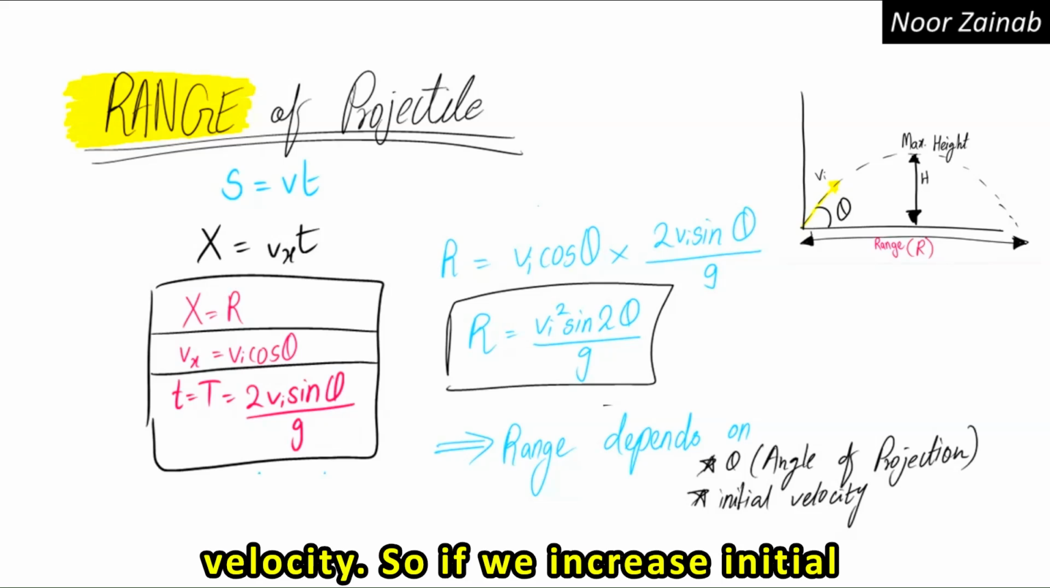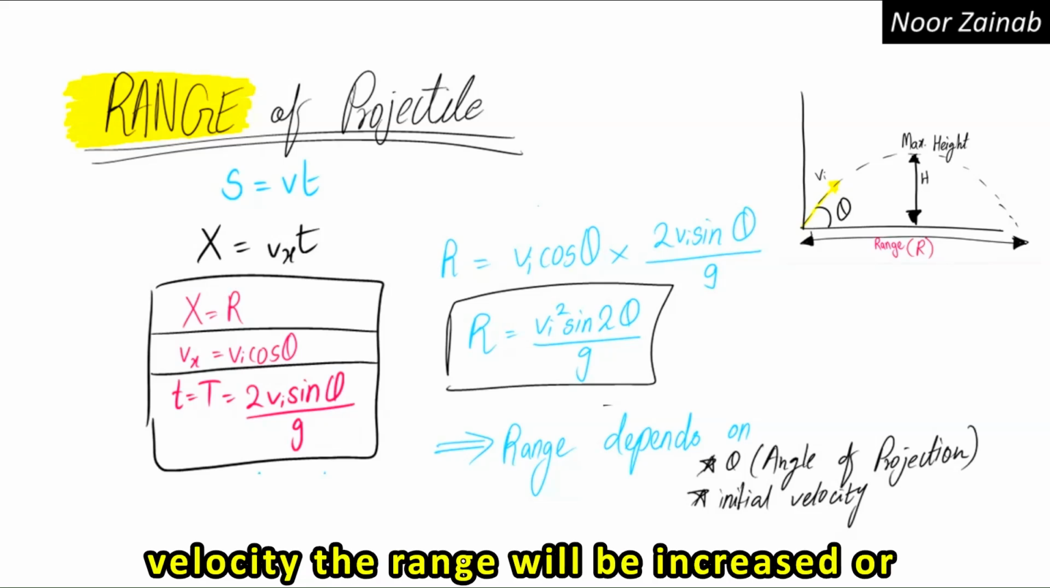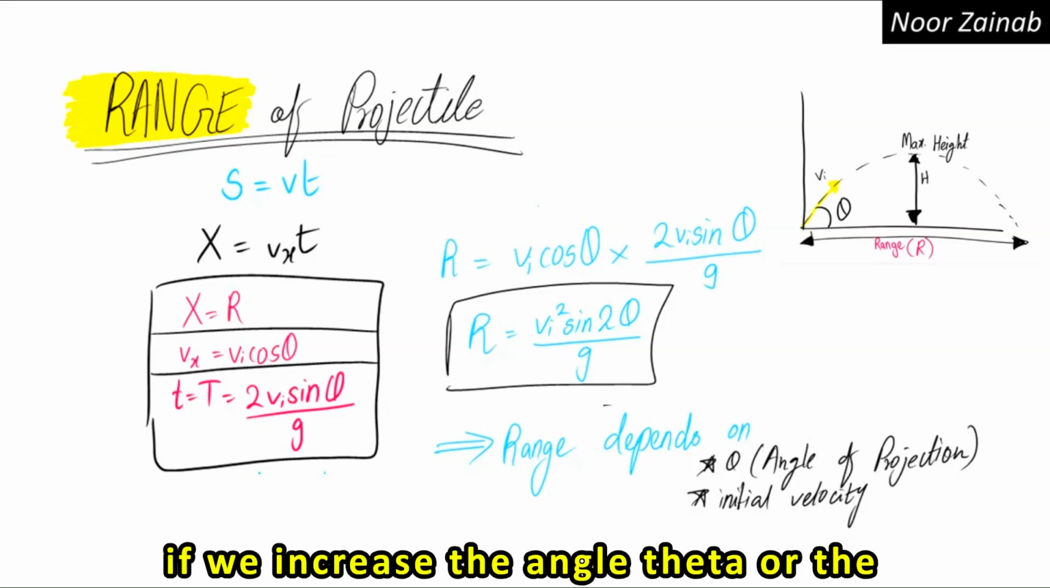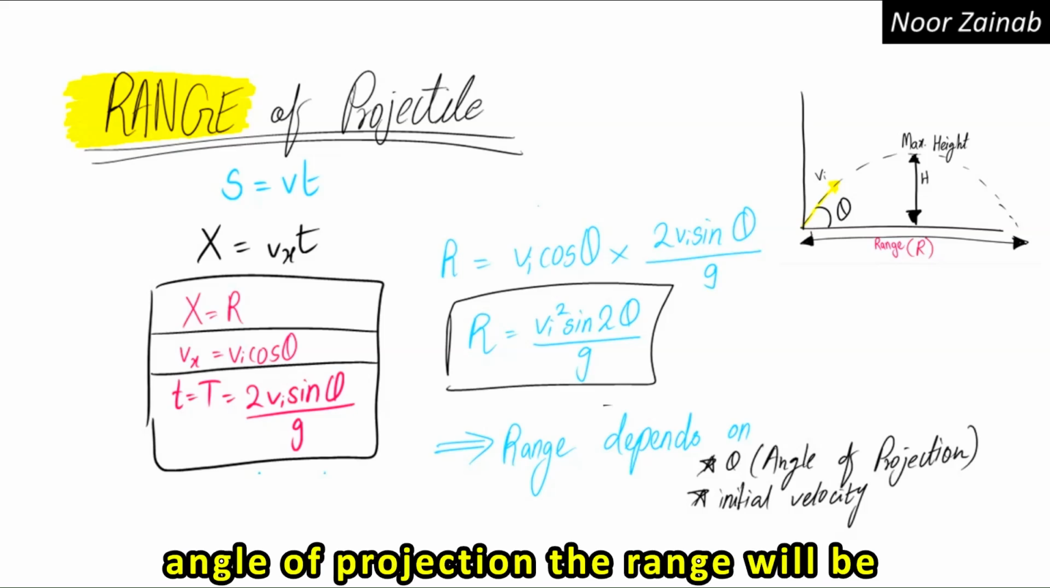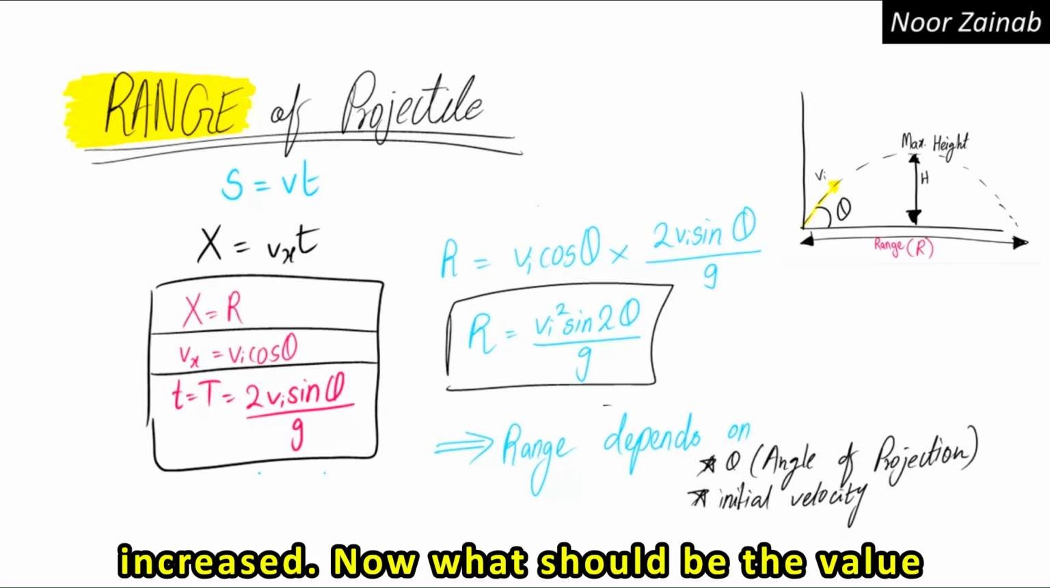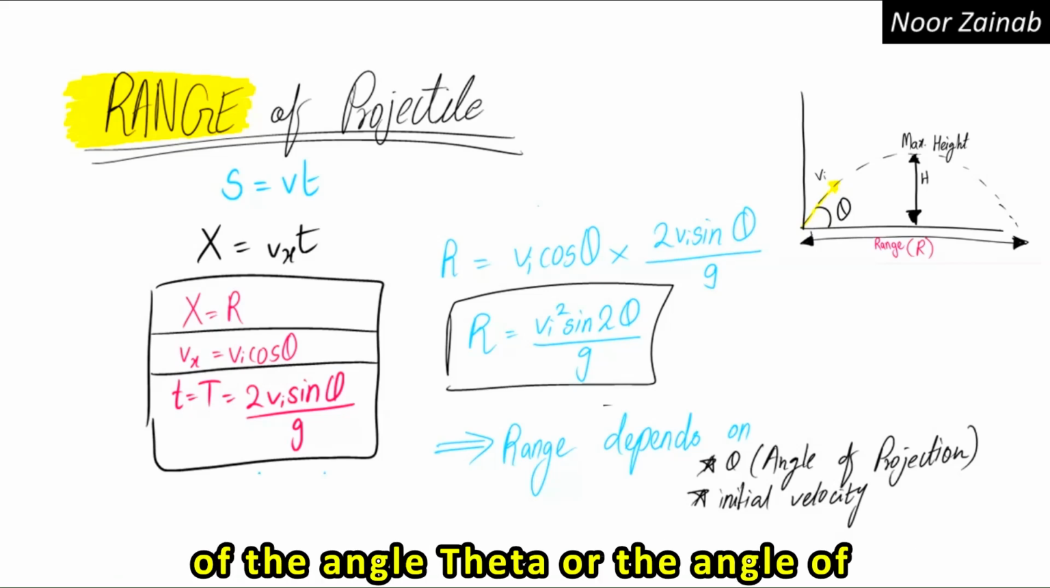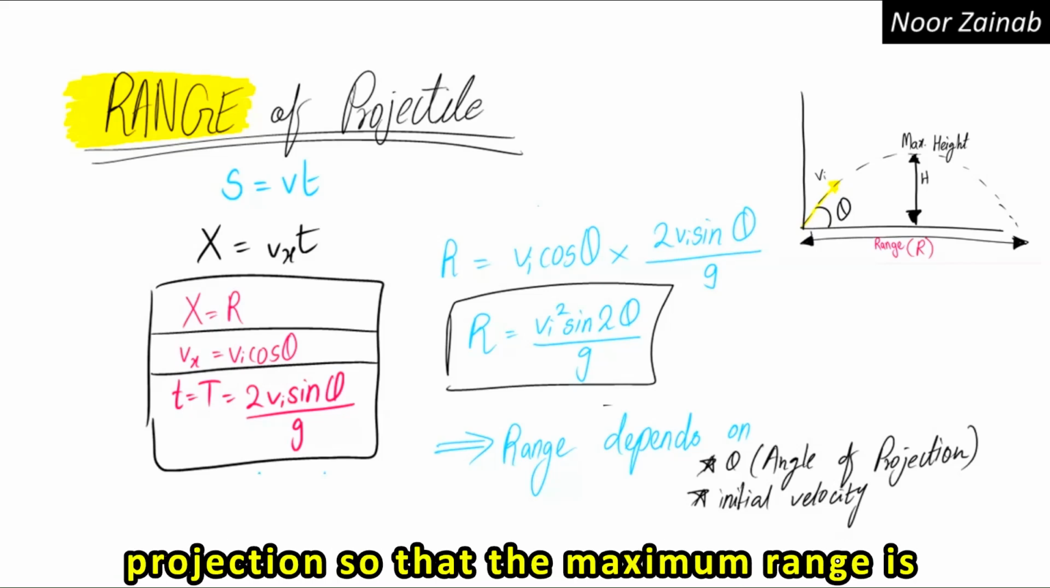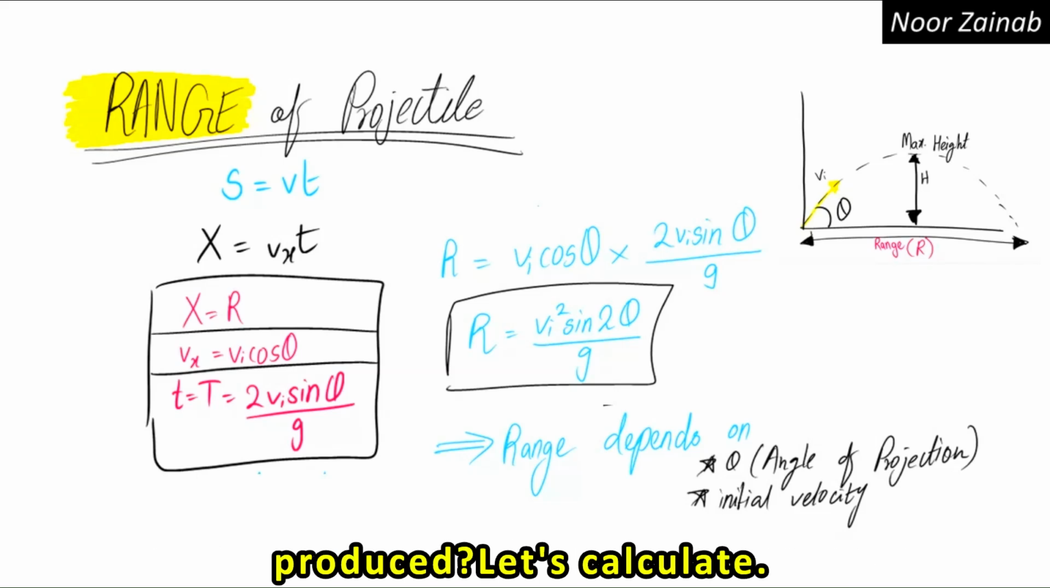So if we increase the initial velocity, the range will increase, or if we increase the angle theta, or the angle of projection, the range will increase. Now, what should be the value of the angle theta, or the angle of projection, so that the maximum range is produced? Let's calculate.